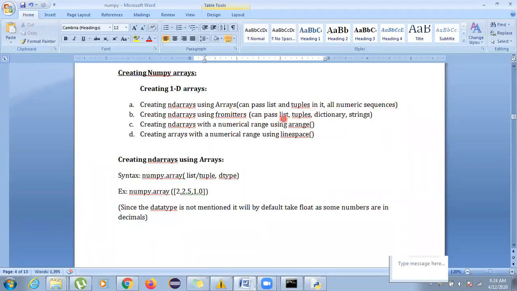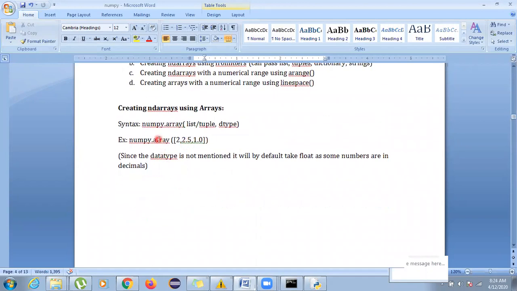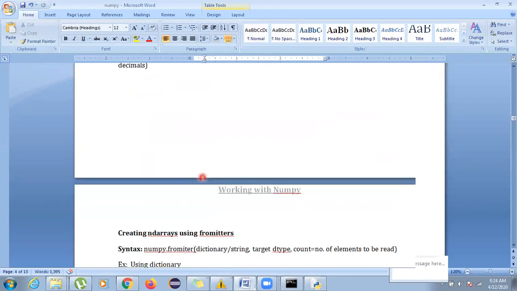But if you want to pass dictionaries and strings, it creates a problem for the array, because for a dictionary you can see that the key-value pairs are associated with it, so it becomes very confusing for the array which value to take. There are so many comma separated values, so it becomes very difficult for the array to take it. To overcome this, we have one more keyword, which is a parameter, in which you can pass your dictionary as well as strings. So moving on to both of them, using arrays, the syntax is numpy.array, and you can just mention your list, so it will be converted.